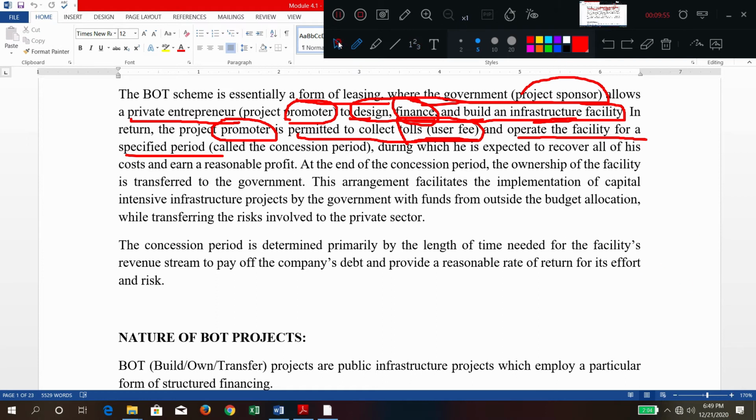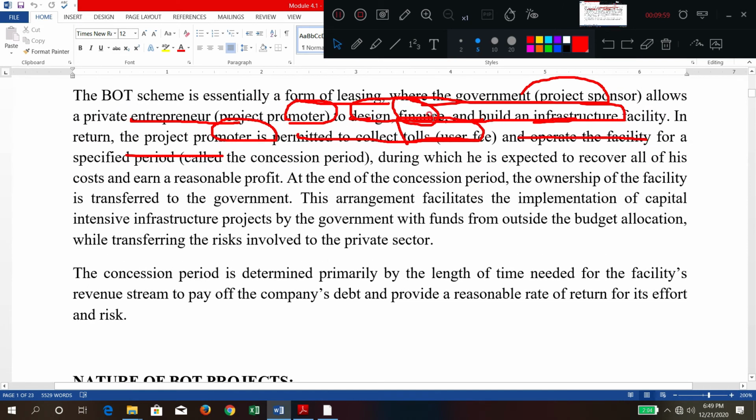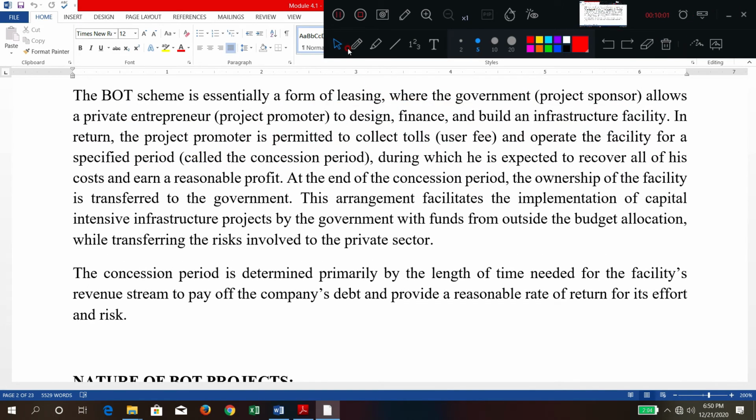And what is that called? It is called the concession period. It's generally called the concession period. Okay, I think it's understood.